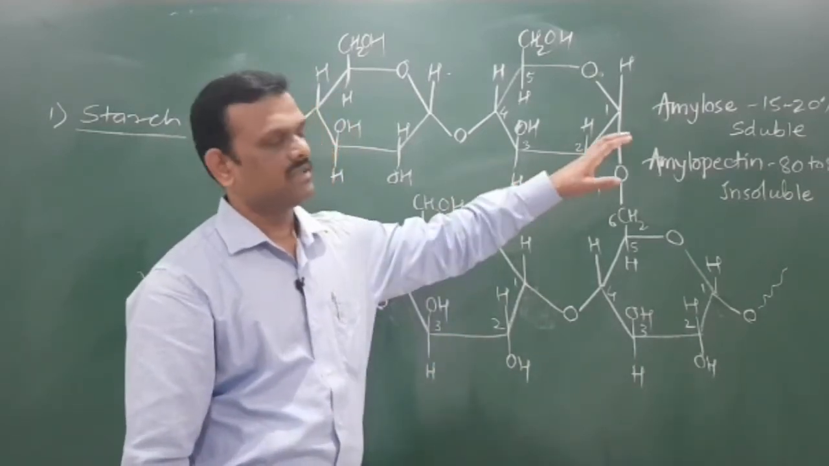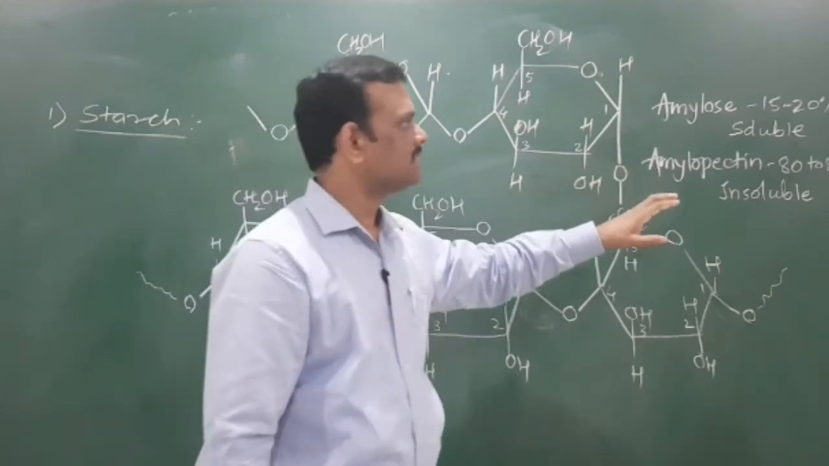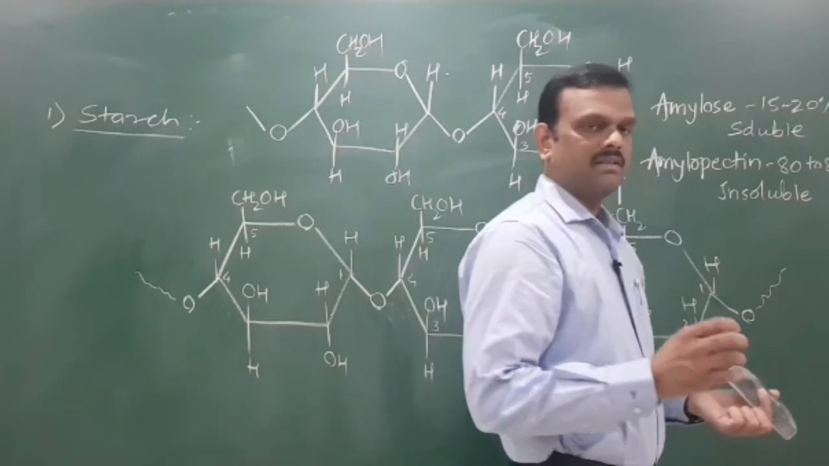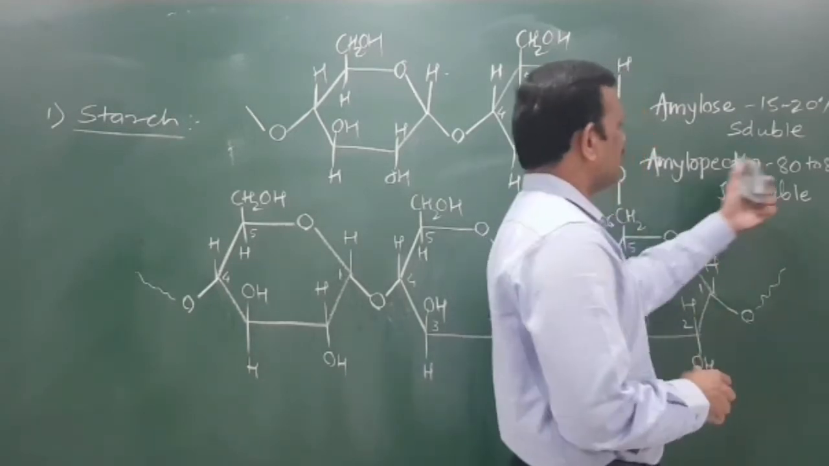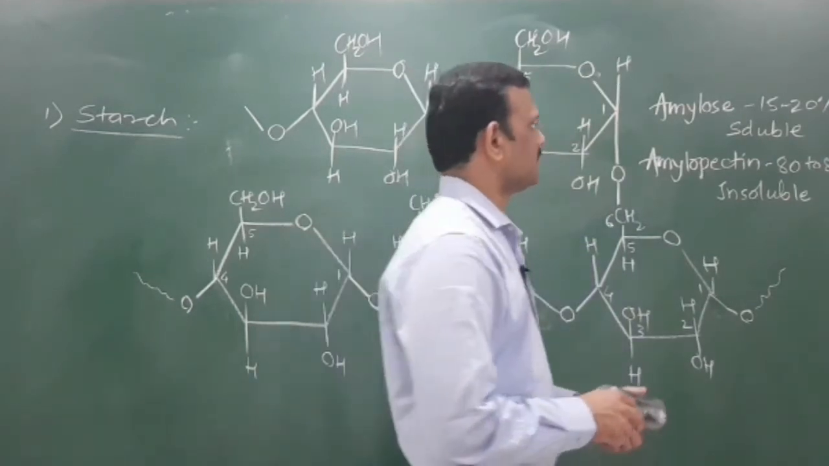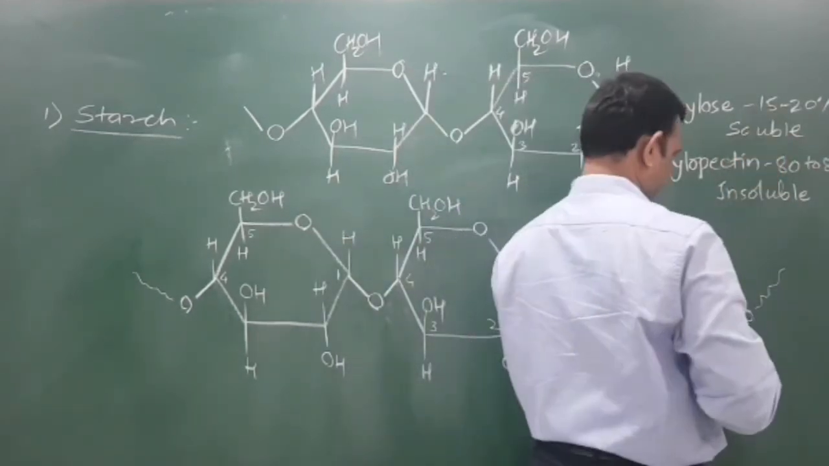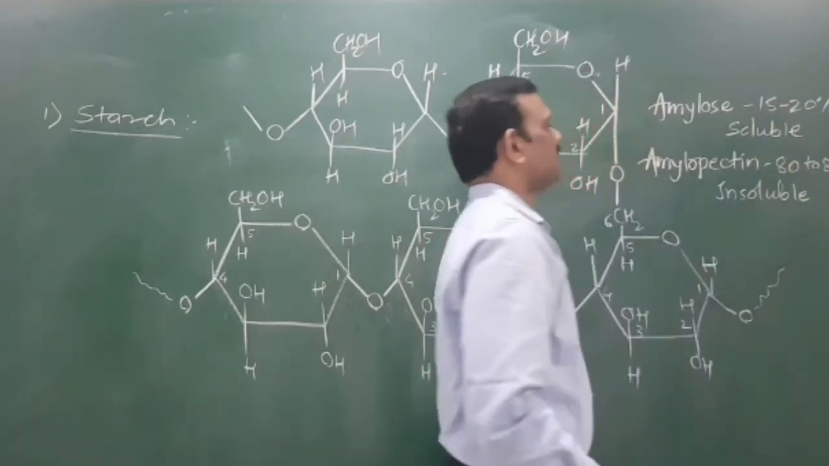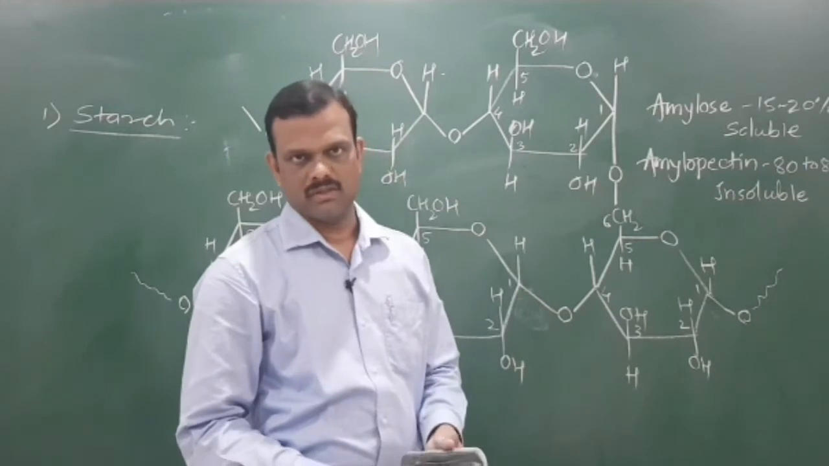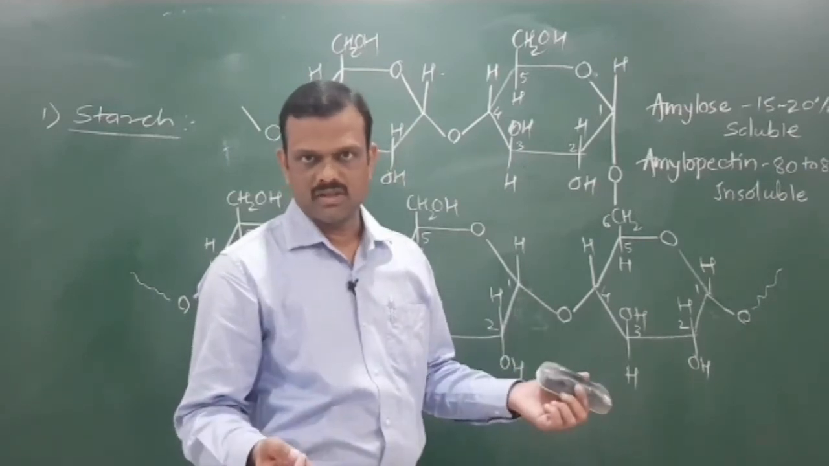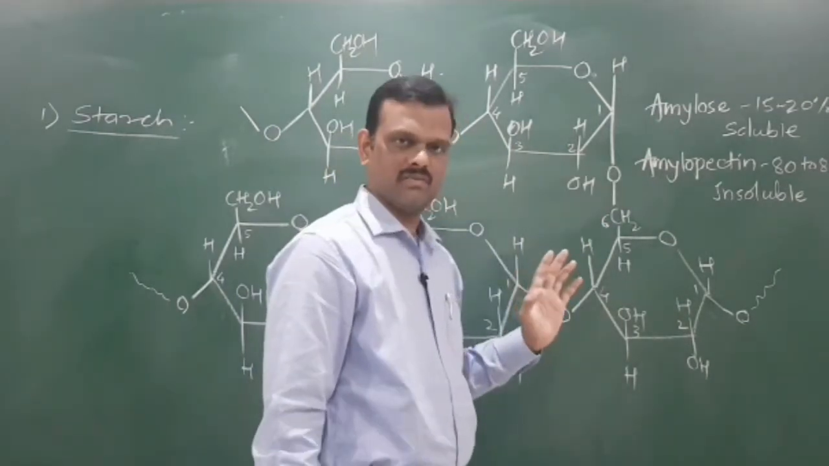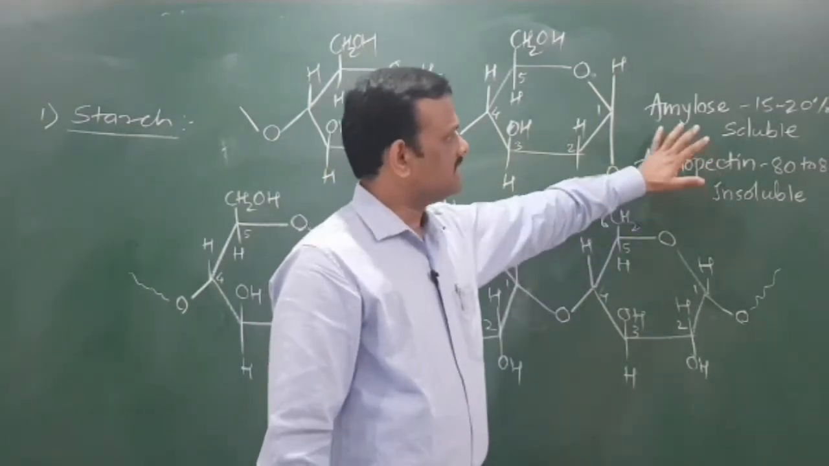In a starch, about 15 to 20% is amylose, while 80 to 85% is amylopectin. Okay. Amylose is water soluble, while amylopectin is water insoluble. Amylose is a straight chain polymer and amylopectin is a branched chain polymer. Okay.